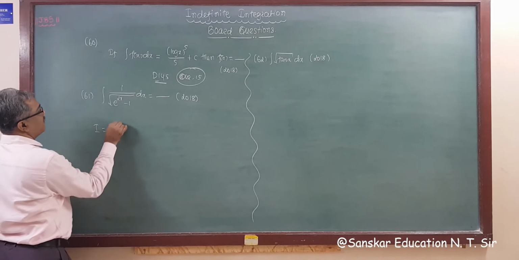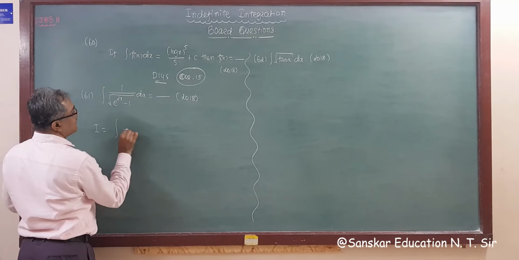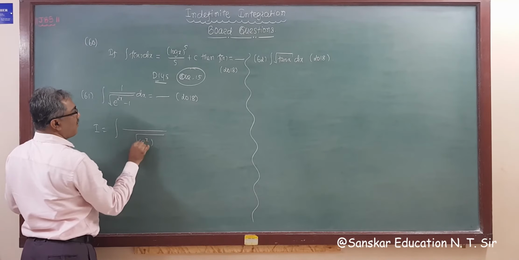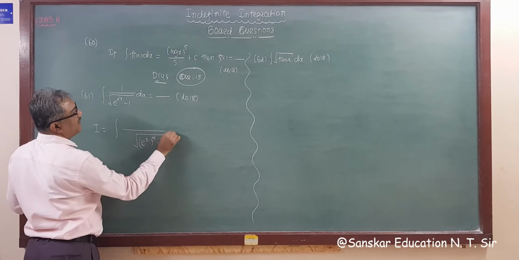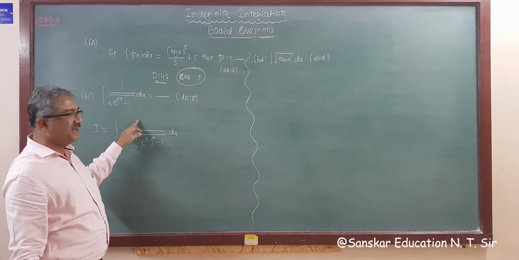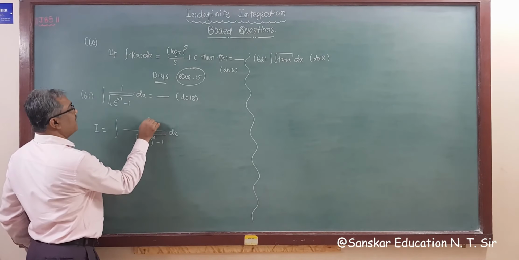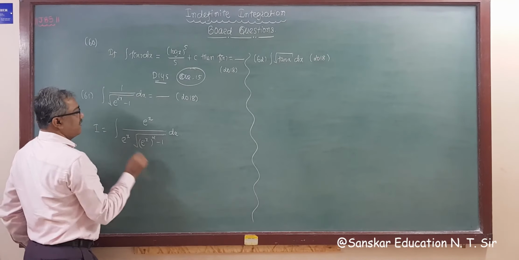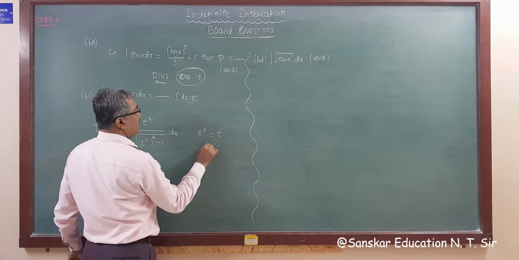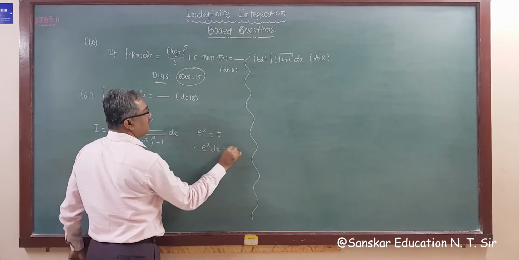So I is equal to integration 1 upon under root (e raised to x whole square minus 1) dx. Suppose we assume e raised to x is equal to t, then we can't have e raised to x in the numerator, so divide and multiply by e raised to x. Assuming e raised to x is equal to t, we get e raised to x dx is equal to dt.